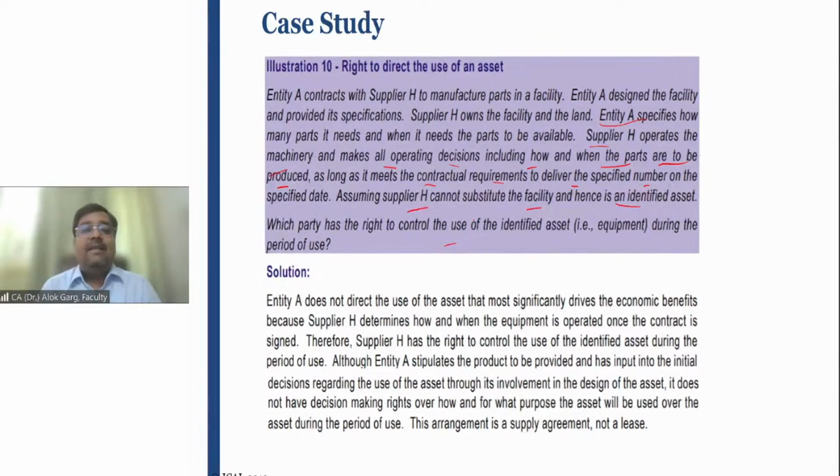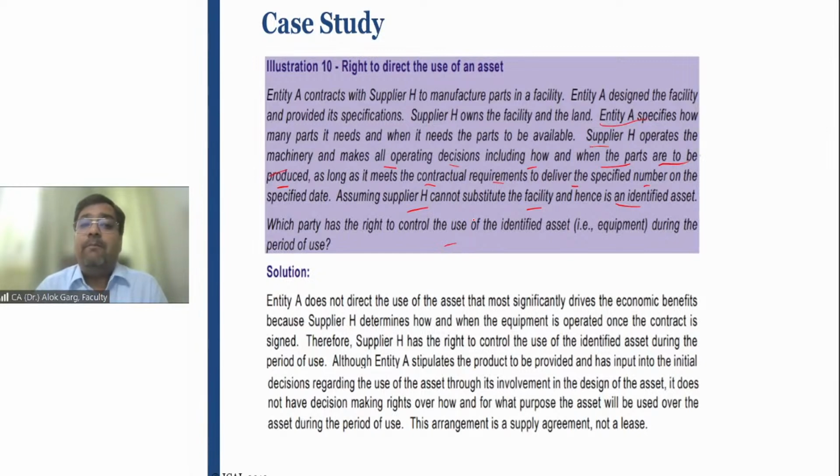And entity A designed the facility and provided its specification. Entity A told what should be the specification of my product, the product which I want you to produce. I am giving you the specification of the kind of product I want. The factory and the land belong to the supplier. Entity A has only designed the factory, and wants the product to be manufactured in your factory for such a specification, with such features.